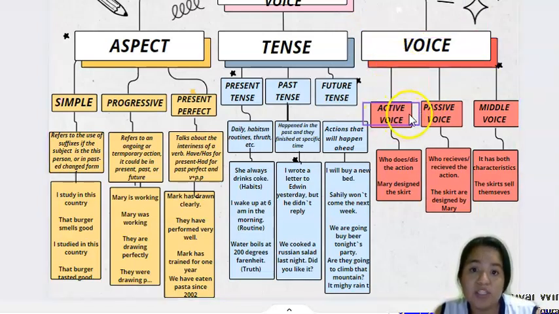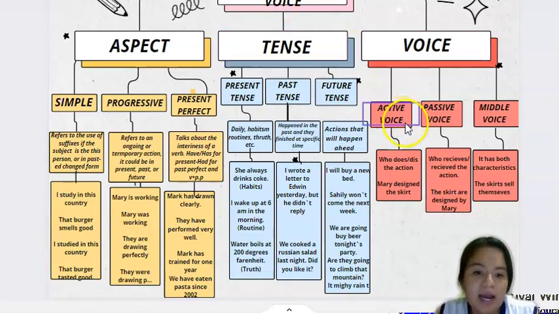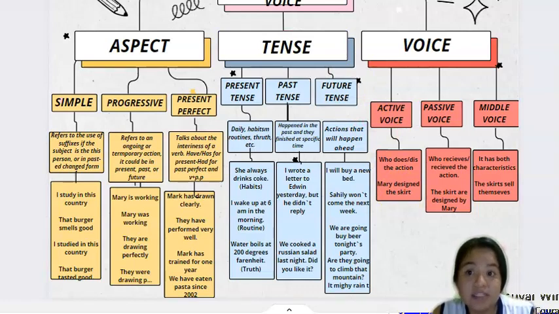The first one is the active voice. The active voice here focuses on who does or did the action. Let's start with an example. Mary designed the skirt. Mary designed the skirt, so she is the doer of the action, the designer of the skirts.